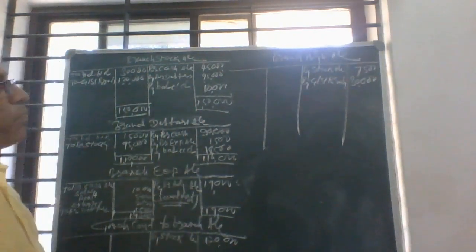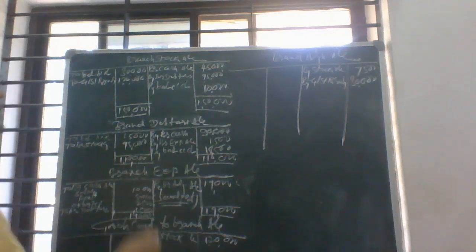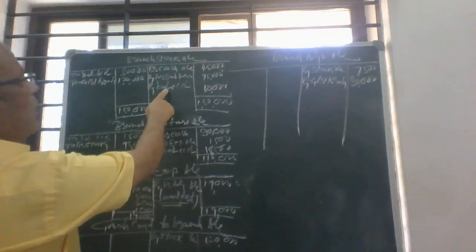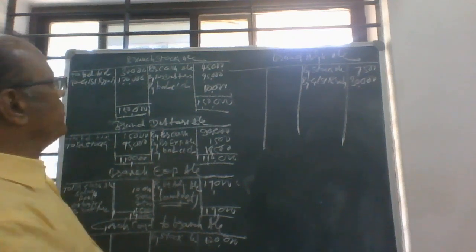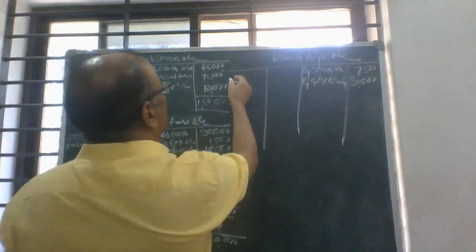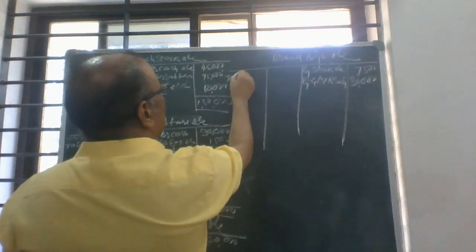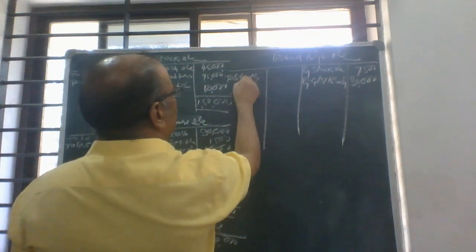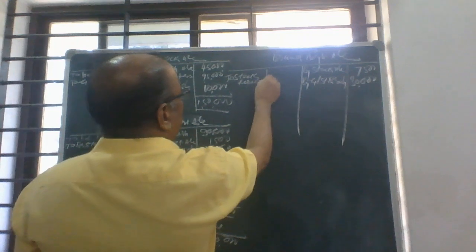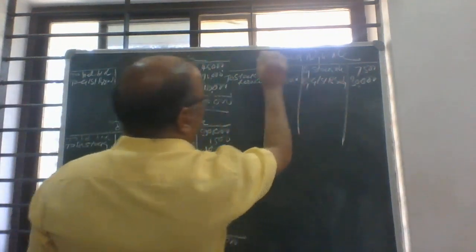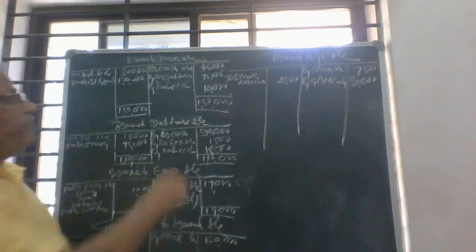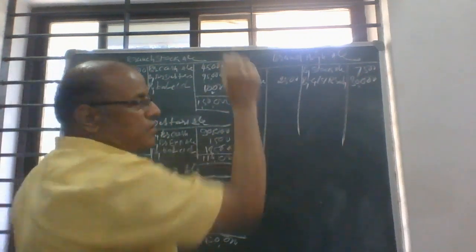Then another, that is the loading from the closing stock, to stock reserve, 1/4 of 10,000, 2,500.